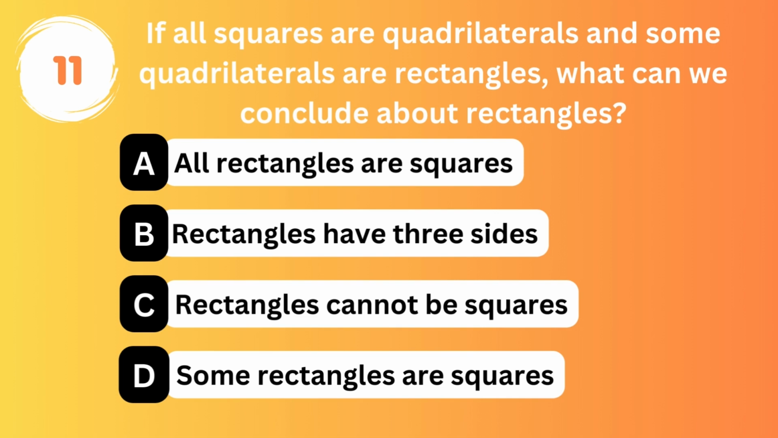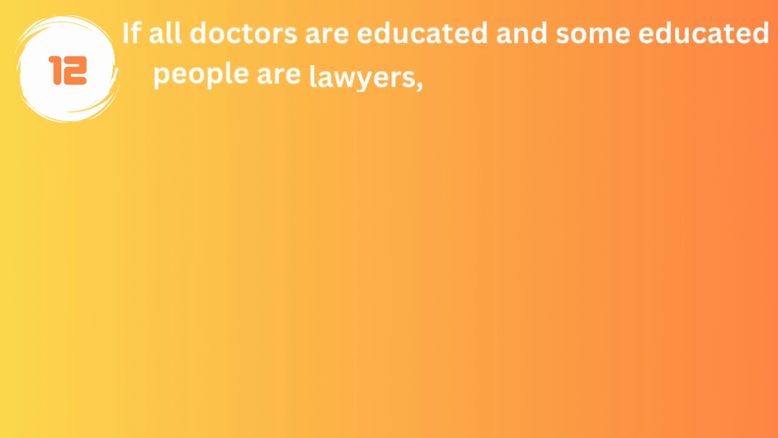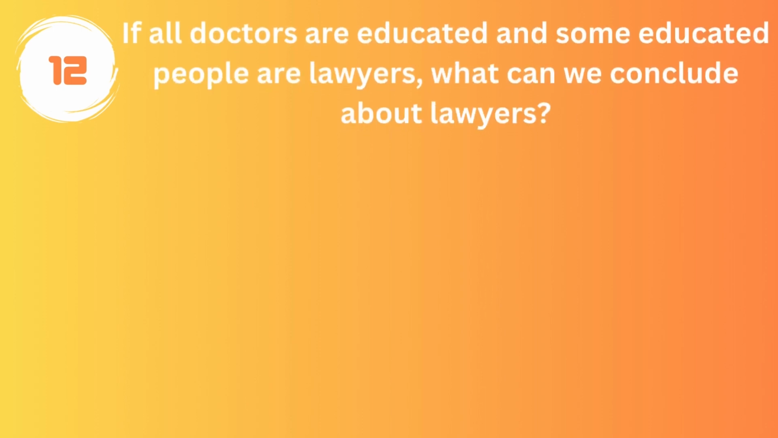The answer is option D. Some rectangles are squares. If all doctors are educated and some educated people are lawyers, what can we conclude about